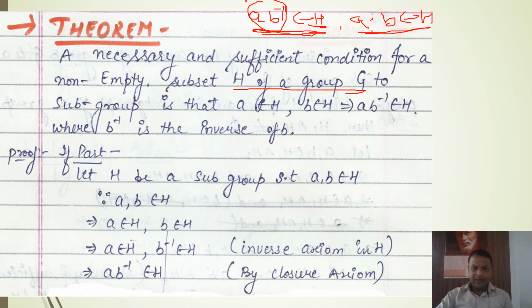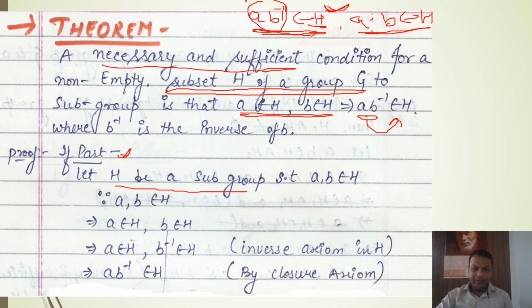If H is a subset of group G, and this subset H has two elements A and B, and their composition AB inverse is also in H, then H will be a subgroup, and this is a necessary and sufficient condition. It means if H is a subgroup, then this condition will hold, and if we assume that this condition holds, then H will also be a subgroup. So first we will take the necessary condition, and in the necessary condition we are assuming that H is a subgroup.